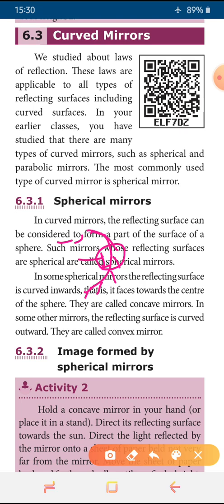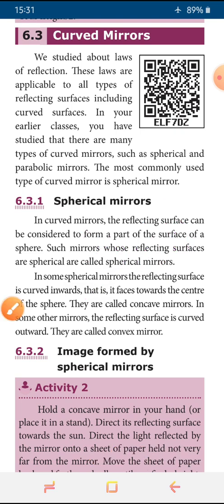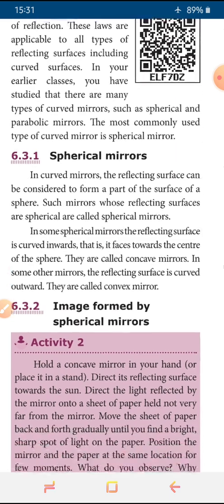In some other mirrors, the reflecting surface is curved outwards. The mirror is like this, this is the reflecting surface, and the backside of the reflecting surface has lines, the rough surface, and the midpoint is coming outward. This is called a convex mirror. If it is curved inward, it is called a concave mirror. So we understood the two kinds of mirrors.